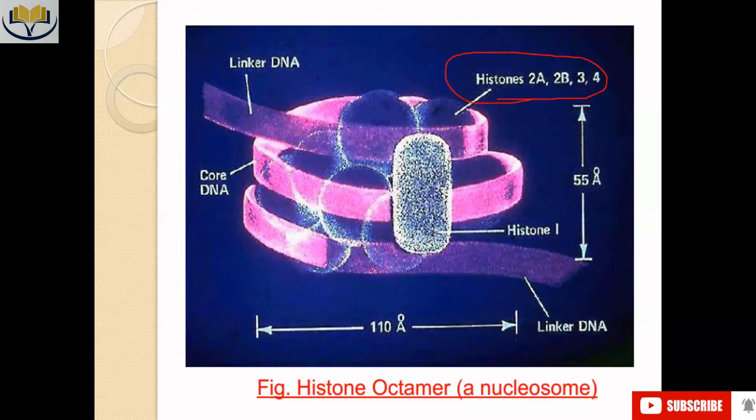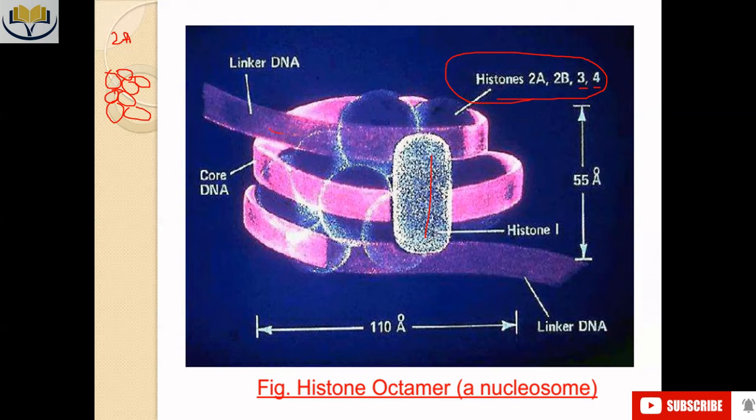This histone here is histone number 1, or H1. So a dimer each of histone H2A, H2B, H3, and H4 composes this bead structure. These are the dimers of each particular histone.